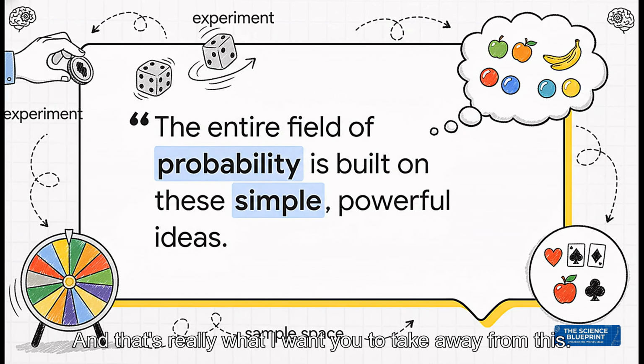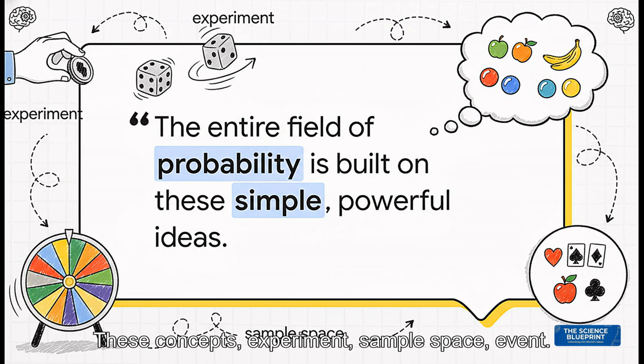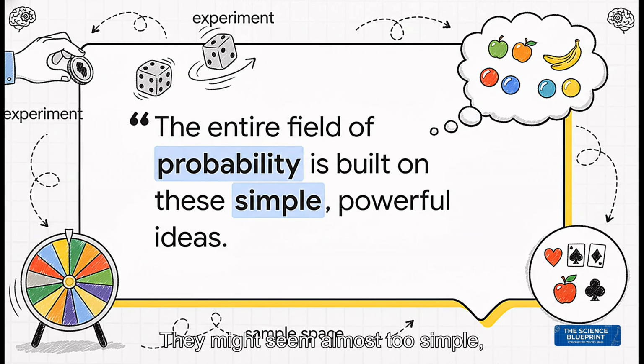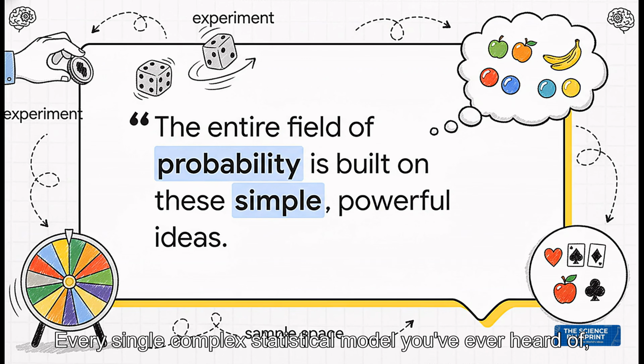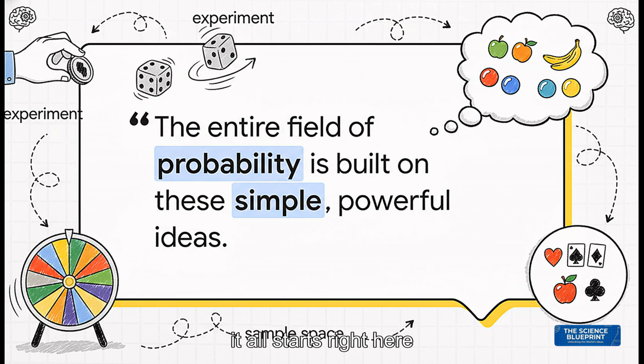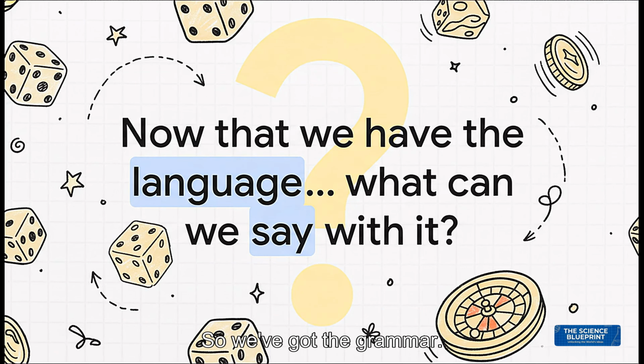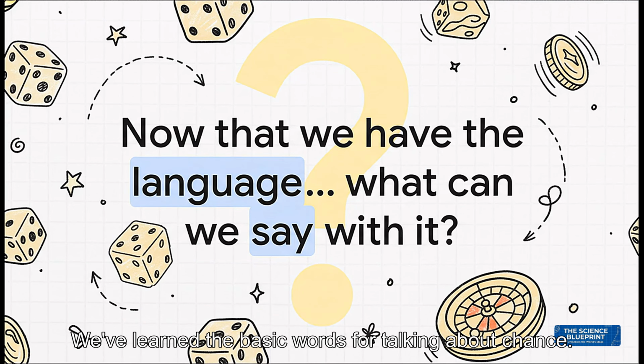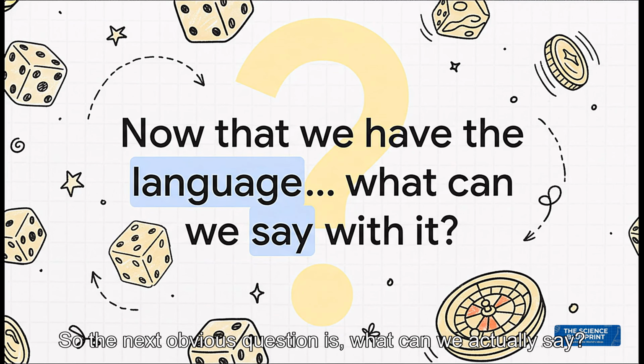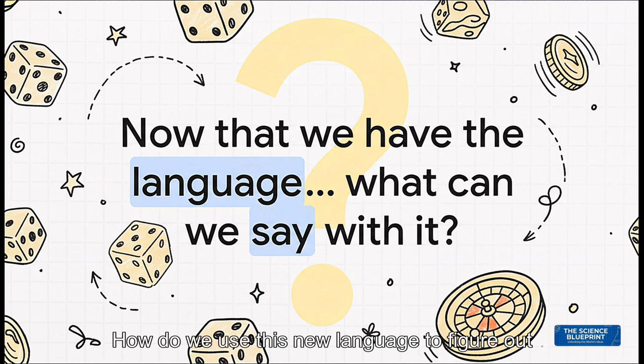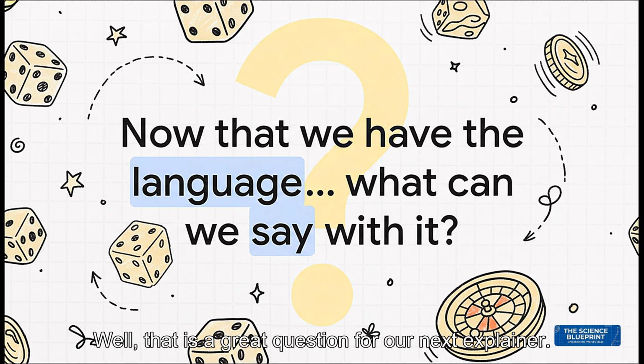And that's really what I want you to take away from this. These concepts, experiment, sample space, event. They might seem almost too simple, but they are incredibly powerful. Every single complex statistical model you've ever heard of, it all starts right here with these basic foundational ideas. So, we've got the grammar. We've learned the basic words for talking about chance. So the next obvious question is, what can we actually say? How do we use this new language to figure out how likely an event is to happen? Well, that is a great question for our next explainer.